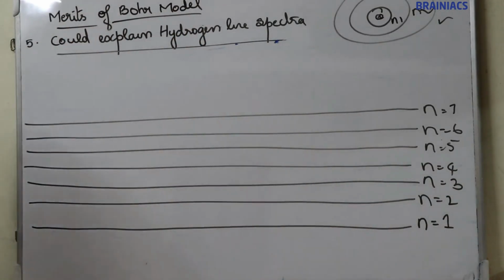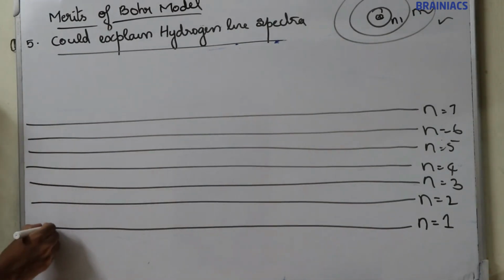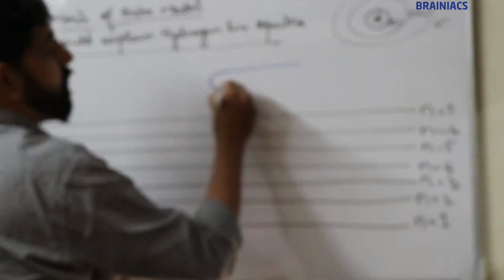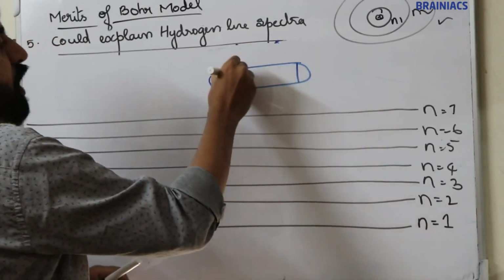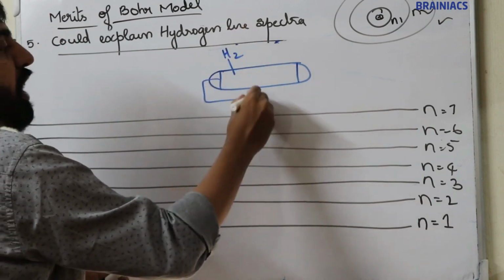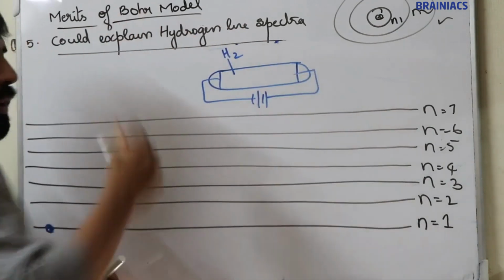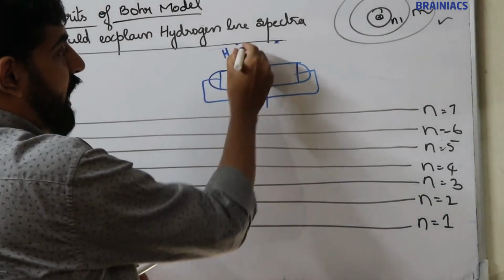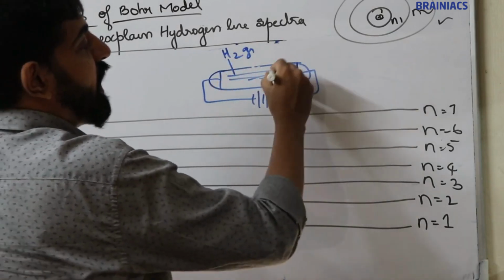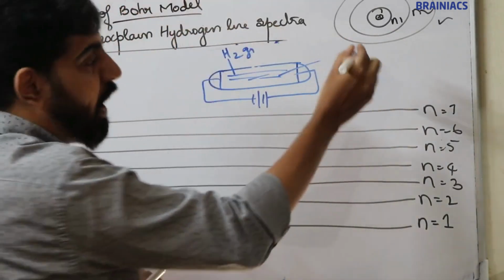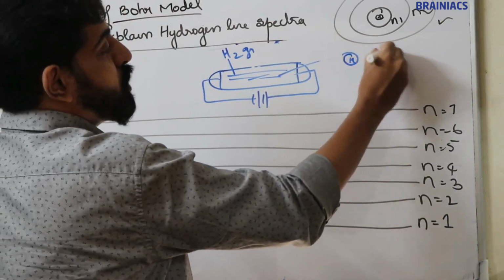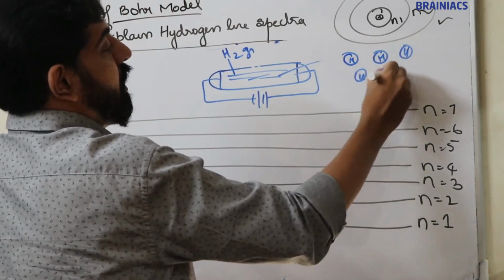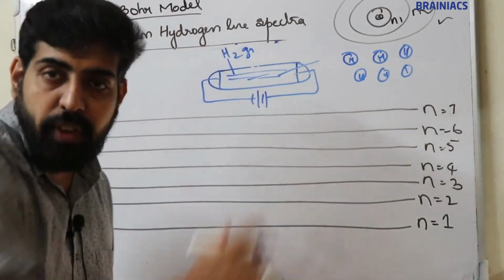Okay, now in the case of hydrogen atom, there is only one electron. That electron is present in the n is equal to 1 orbit. Now, here, in this discharge tube, we are filling hydrogen gas under very low pressure and a high voltage is applied. This is the hydrogen gas, and hydrogen gas contains lots of hydrogen atoms, so many hydrogen atoms.